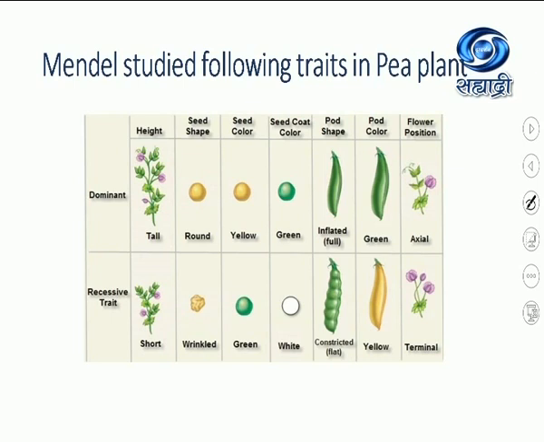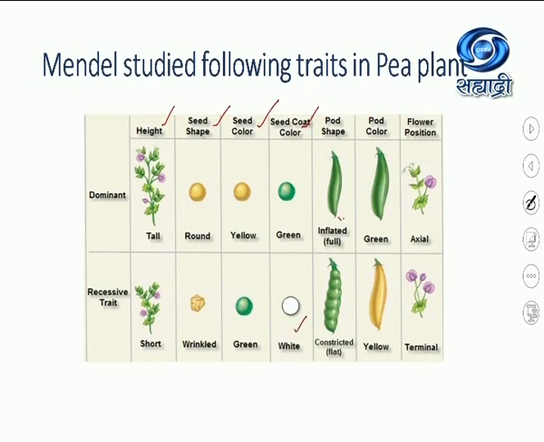First, he studied height. In height, the tall plant was dominant, short was recessive trait. Seed shape, round shape was dominant, wrinkled was recessive. Seed color, yellow was dominant, green was recessive. Seed coat color, green was dominant, white was recessive.